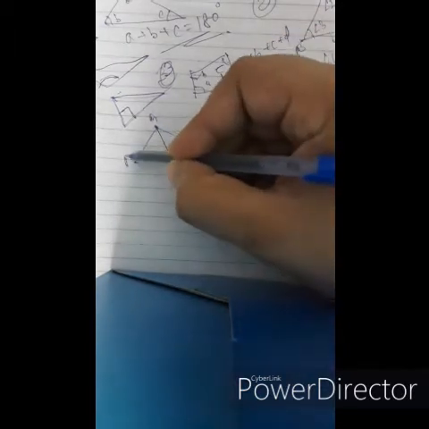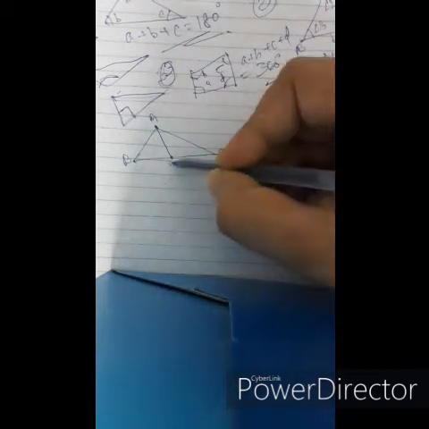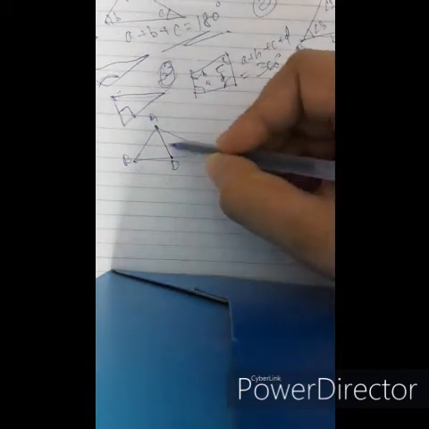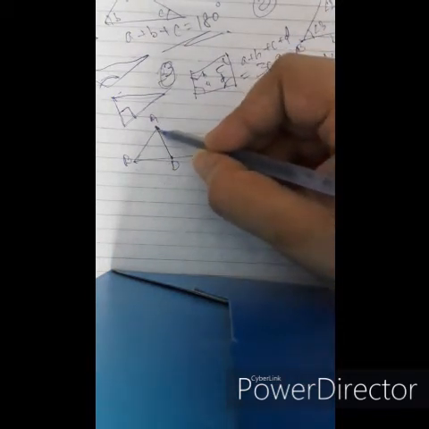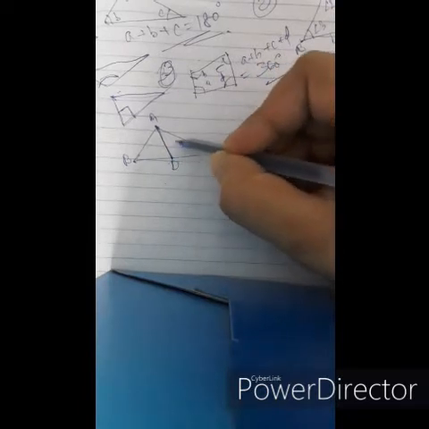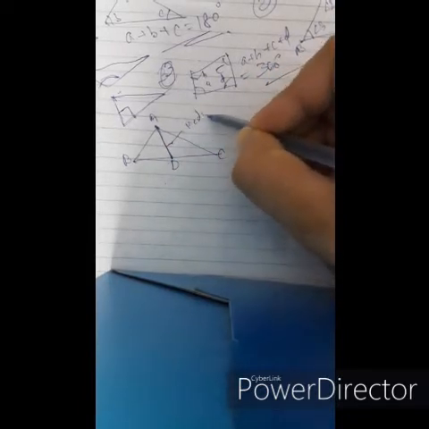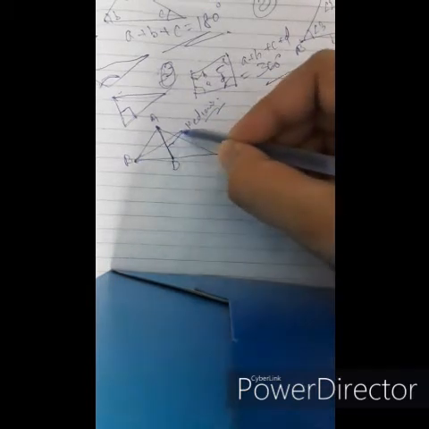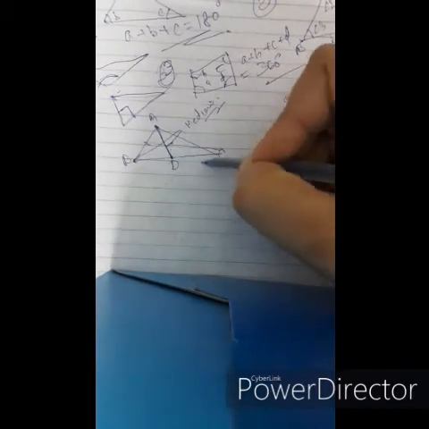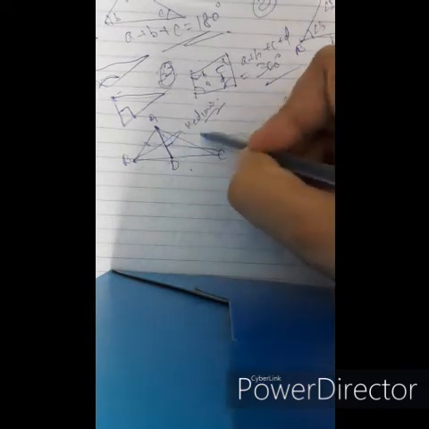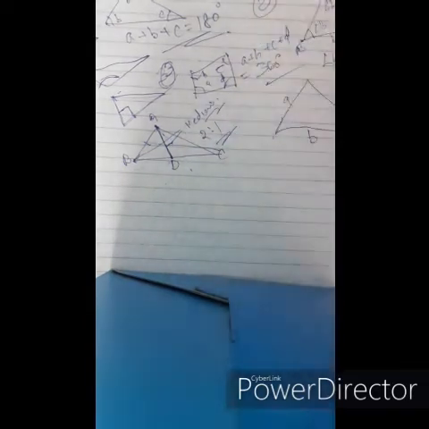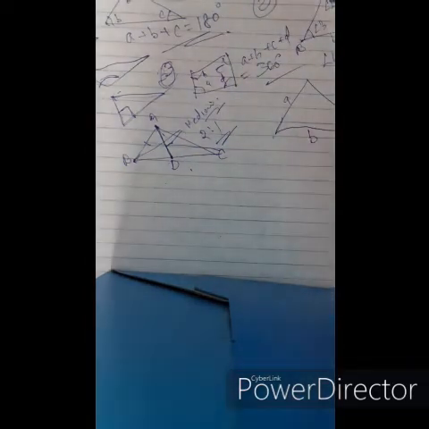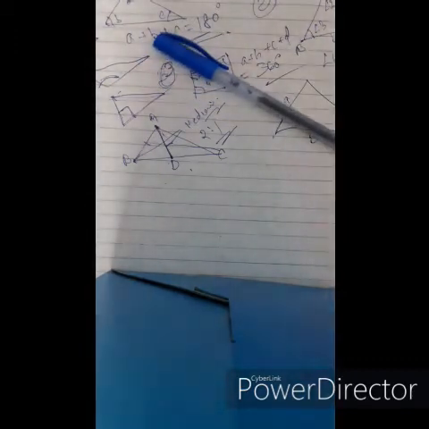Suppose there is triangle ABC and the midpoint of BC is D. The line joining A to D is the median of the triangle. Also, when the three medians of a triangle intersect, they intersect in the ratio 2:1. Always remember, all the medians intersect in the ratio 2:1.